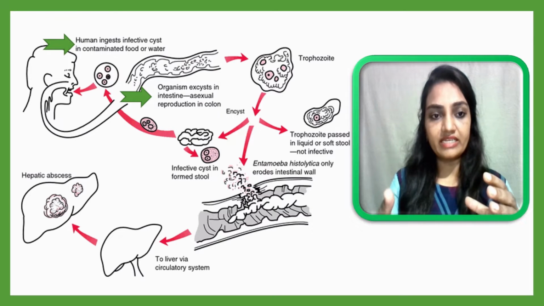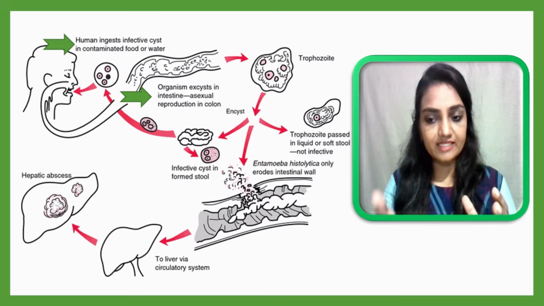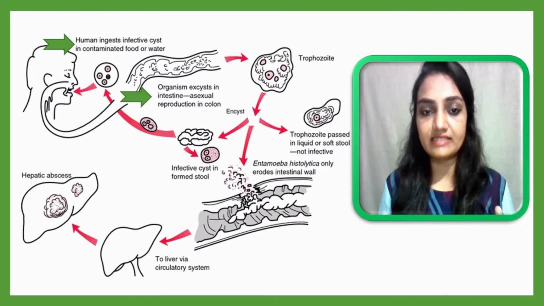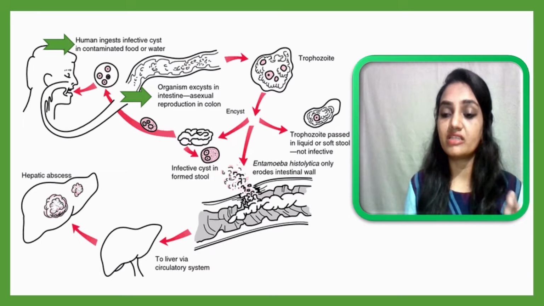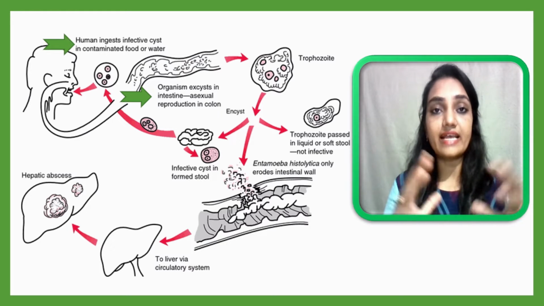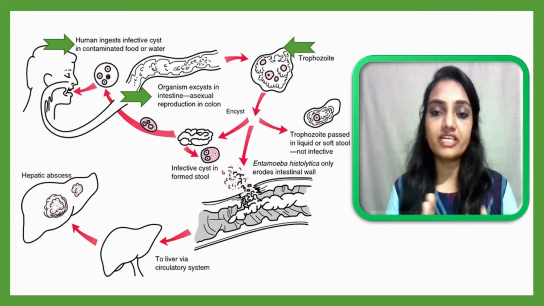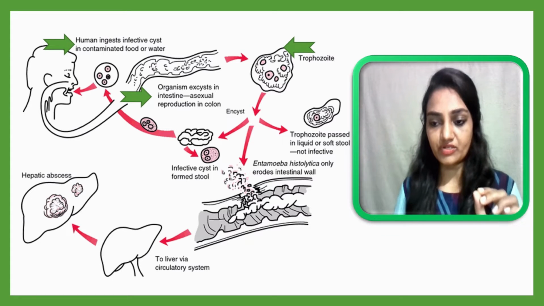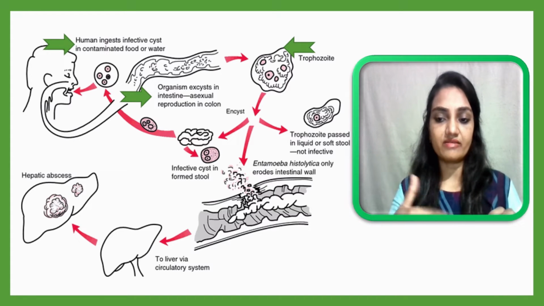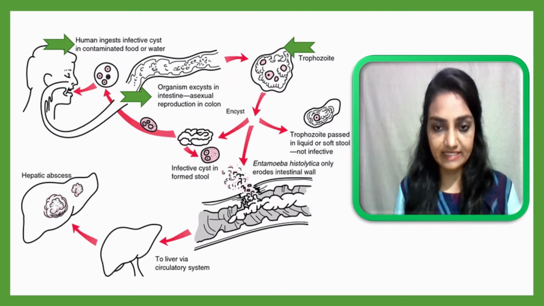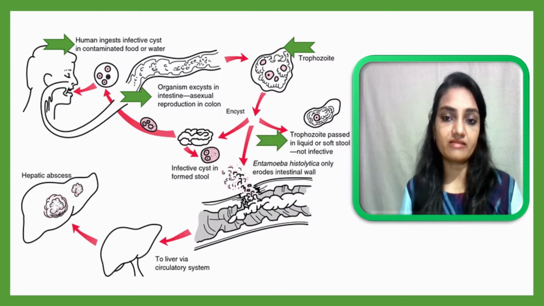First of all, the cyst is ingested, then excystation will occur inside the large intestine, and asexual reproduction in the colon, meaning these organisms will asexually reproduce in the colon, and then they will convert into a trophozoite. This is one stage in between. Entamoeba histolytica will have one stage, that is a trophozoite, after excystation, and then this trophozoite will